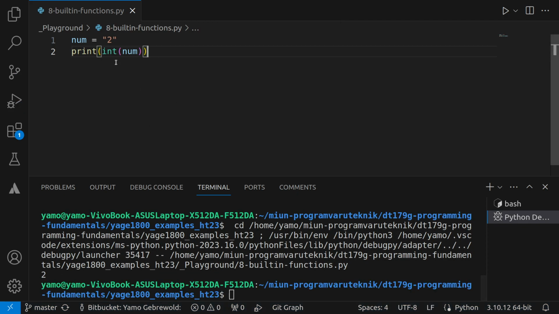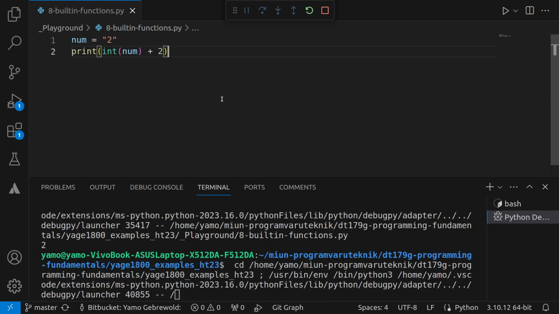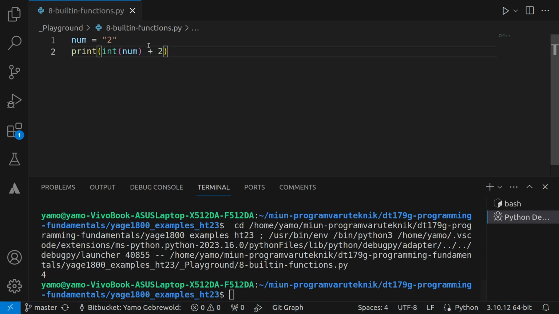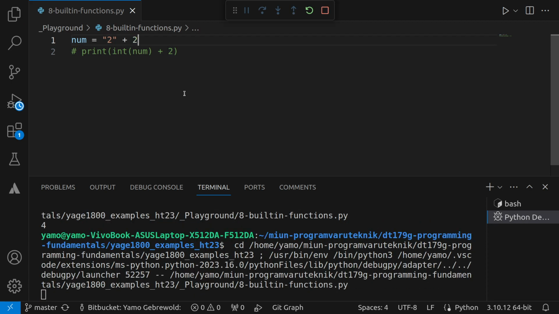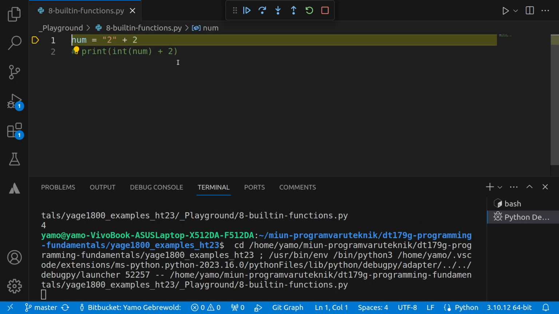So it says 2, that's nice. And now I want to actually add +2, right? And I want to see 4 now, because I know that this is converted to an integer, so it should actually do the arithmetic, right? Let's see. Yeah, and that works fine. However, if I try to add +2 here, this would not work, right? Because this would not be an arithmetic operation, since this is a string and this is an integer. So it would result in a type error.